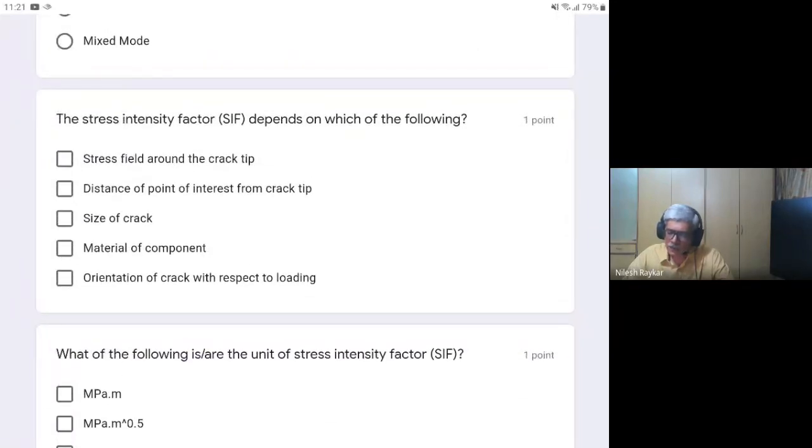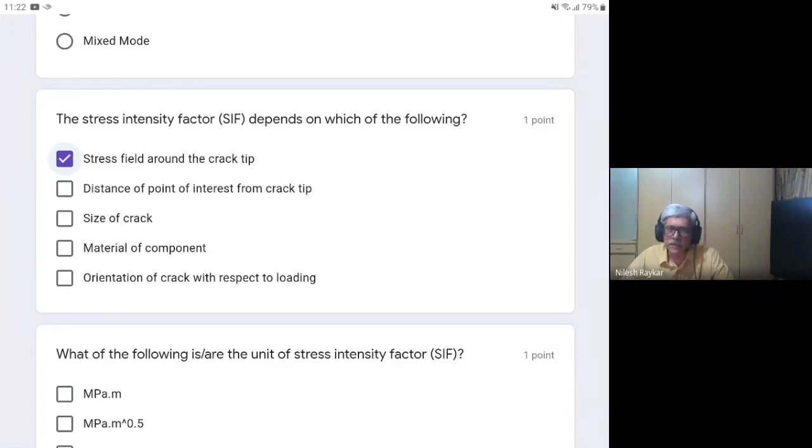Okay, so this question: stress intensity factor depends on which of the following? It is indirectly related to the question Akshay asked a few minutes back. Does it depend on the stress field around the crack tip? I mean, not equation-wise, but the loading which is given in terms of stress. So that is correct. It depends on the stress field around the crack tip. It means that it depends on the load acting. Next, the distance of the point of interest from the crack tip.